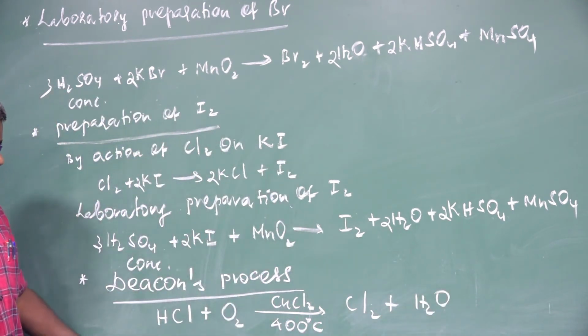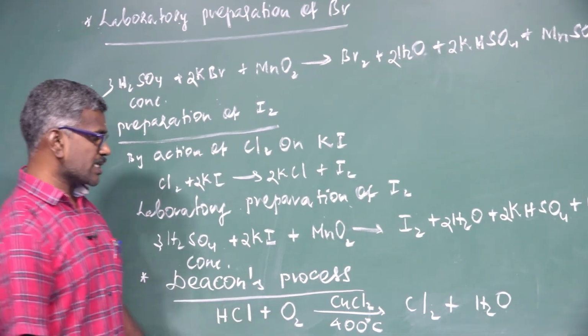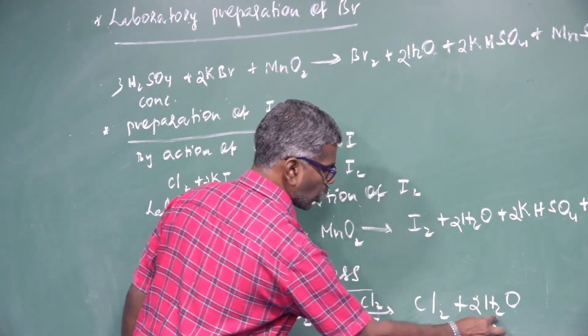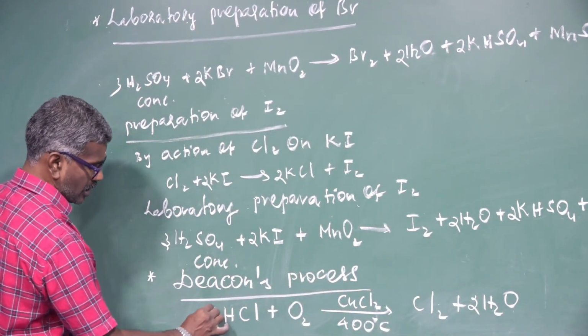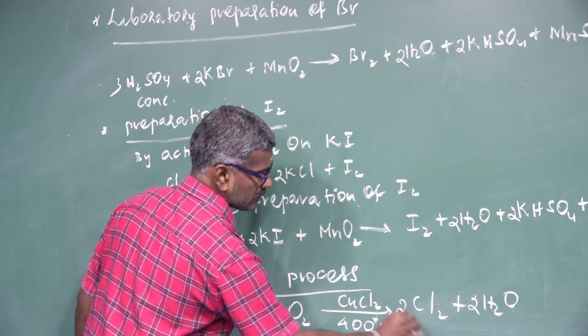Balance the equation: here 2 oxygen, here 1 oxygen 2 times, common hydrogen 4 hydrogen, here 4, chlorine is 2 times.